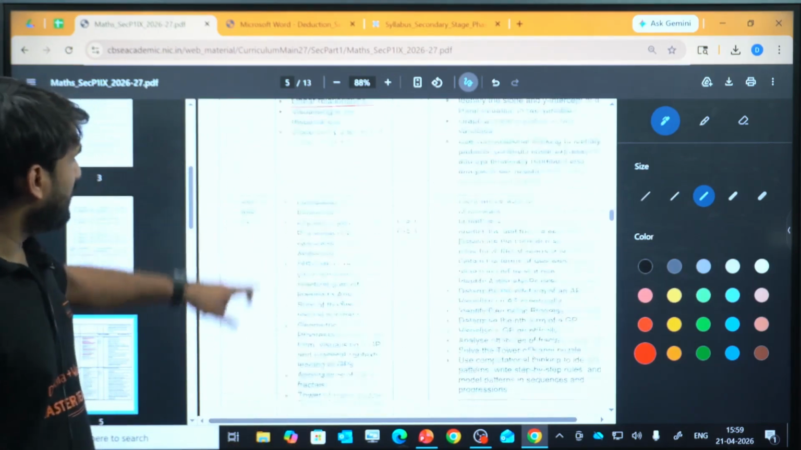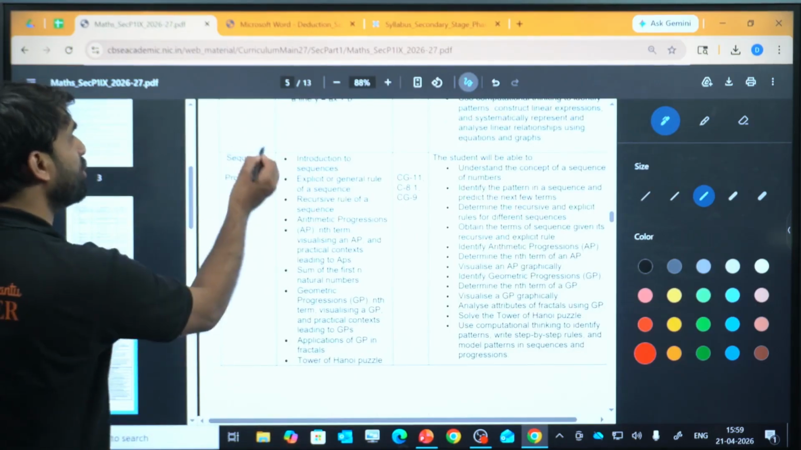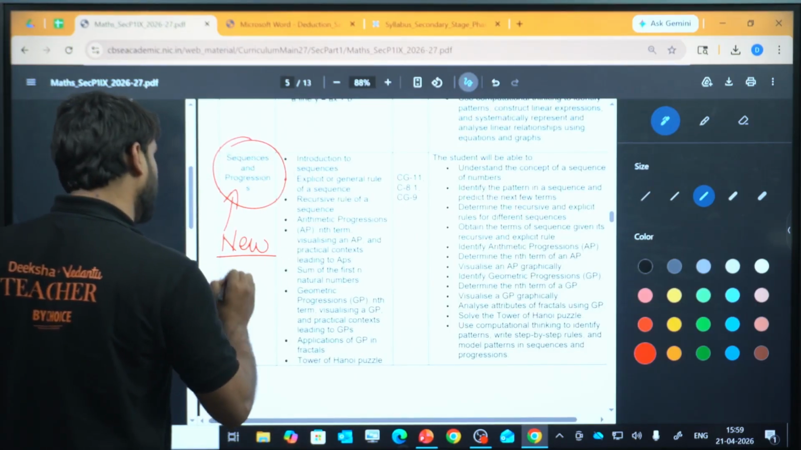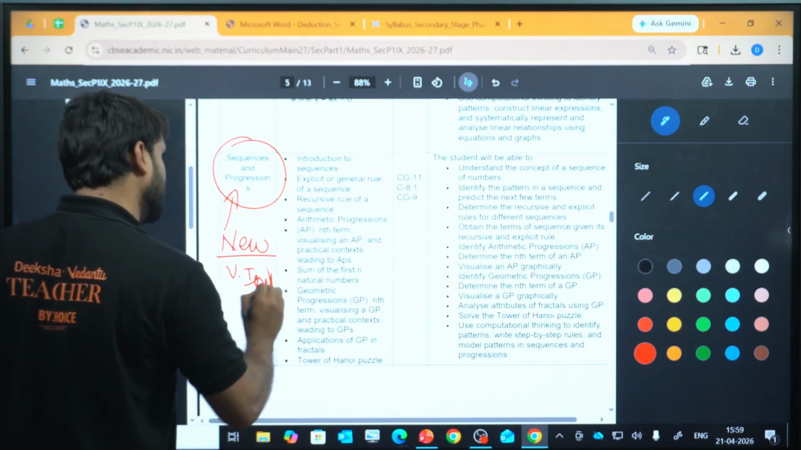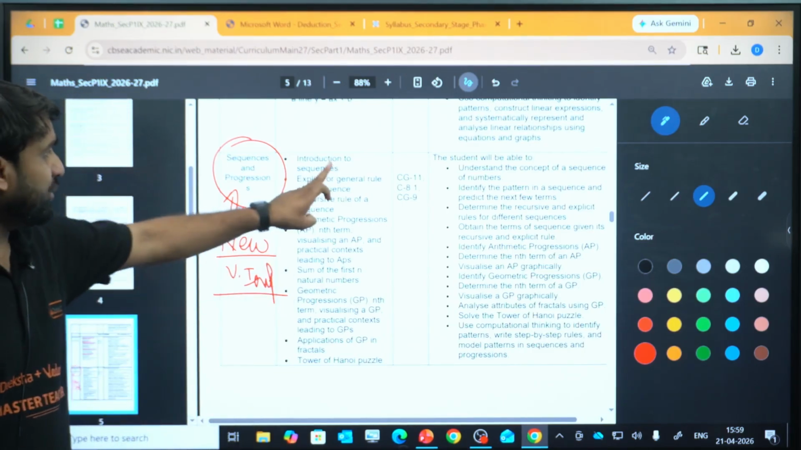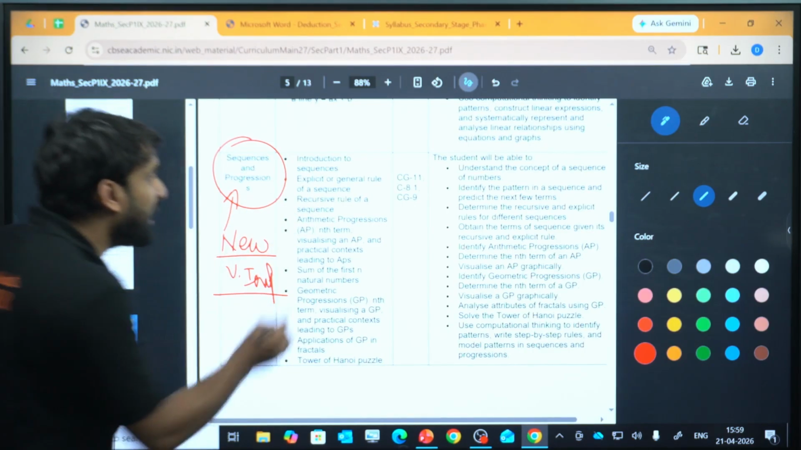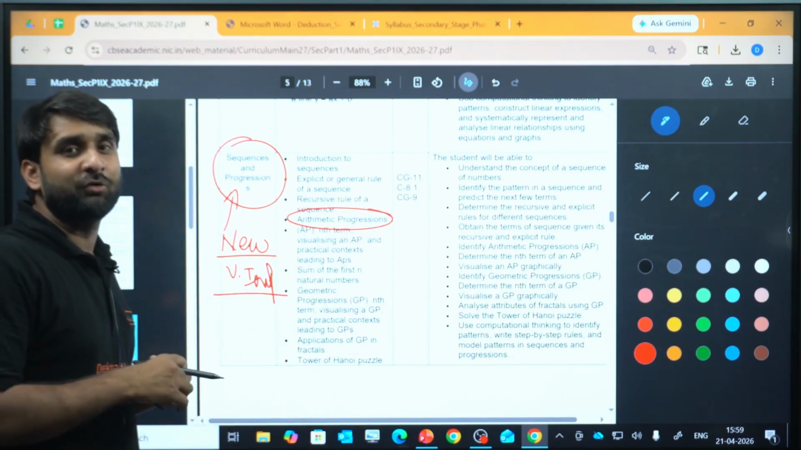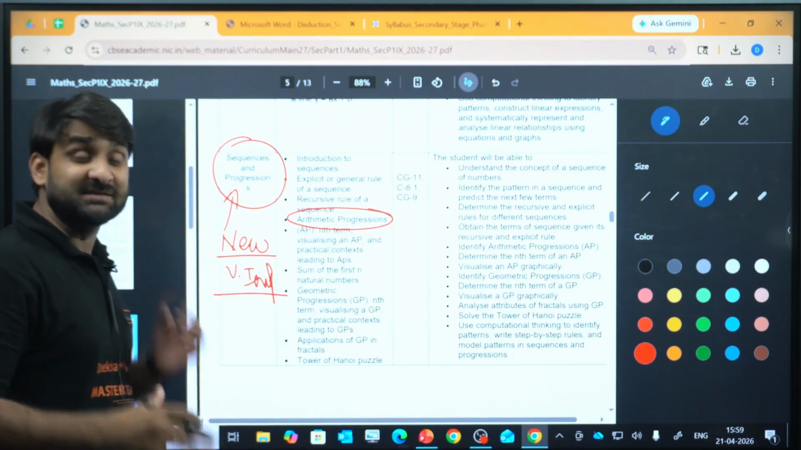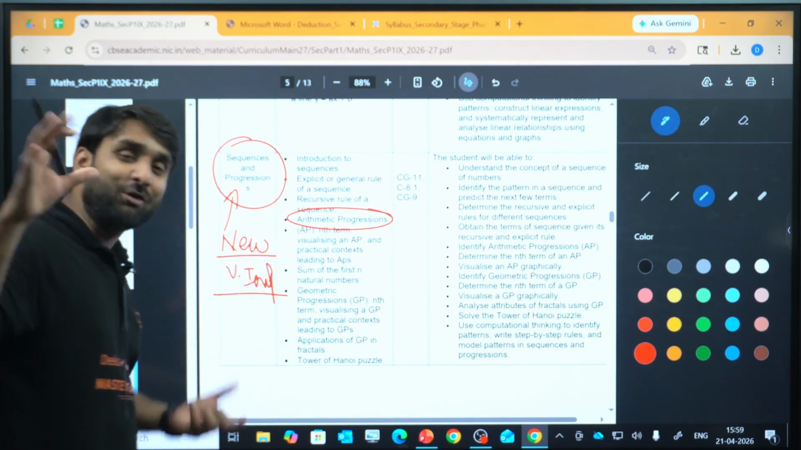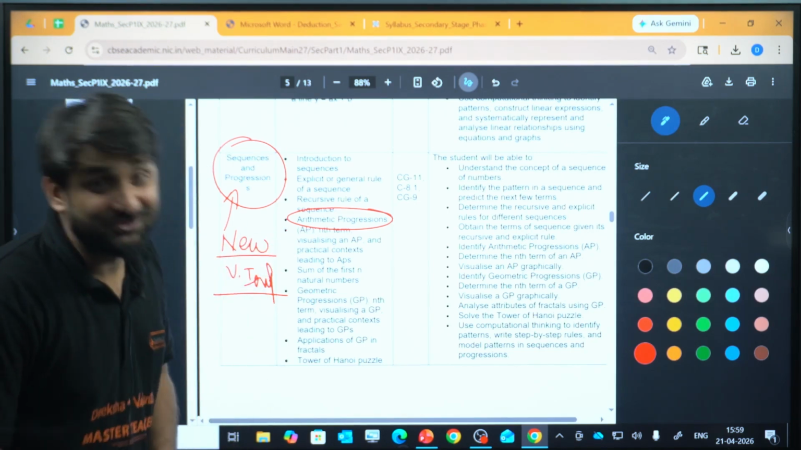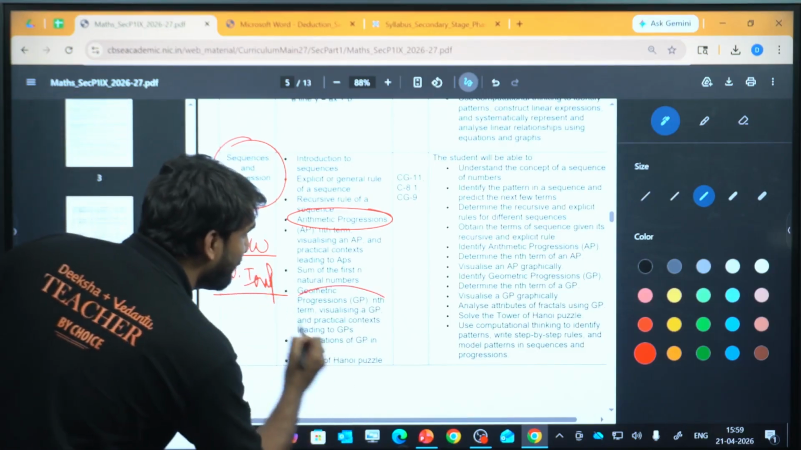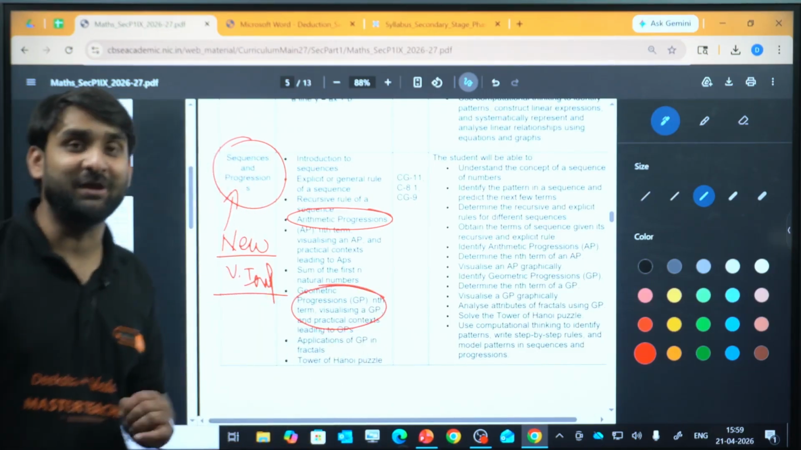Okay, now sequence and series, this is the new chapter introduced by the CBSE this year, new and very important. Sequence and progression, introduction to sequence, in which you will study arithmetic progression. You can ask your seniors who have done their 10th class exam, they know what AP is. So now you have to study AP, my dear champion, which is called arithmetic progression. And a very interesting part, one more progression is there, which is called GP.